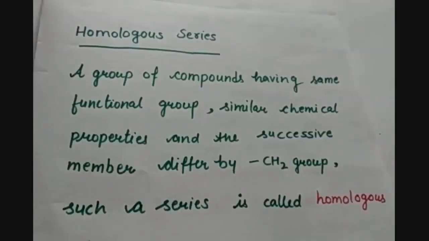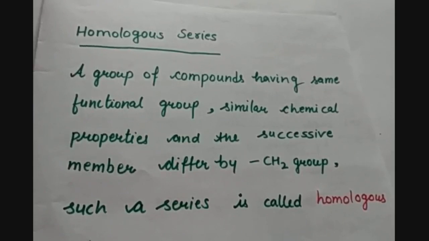Homologous series. Homologous series is a group of compounds having same functional groups, similar chemical properties, and the successive members of the series will differ by CH2 group. Such a series is called homologous series.